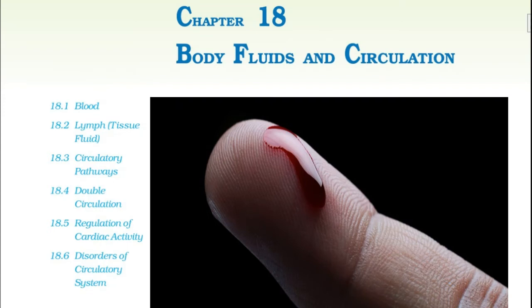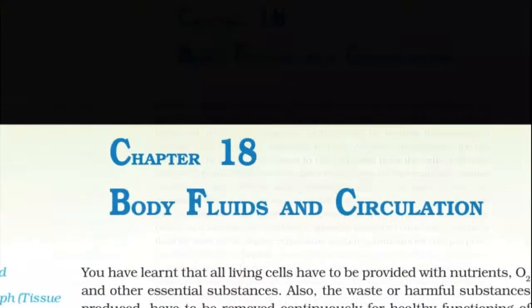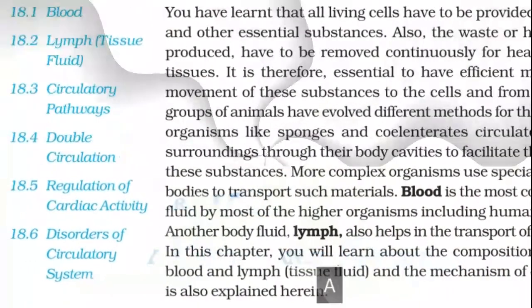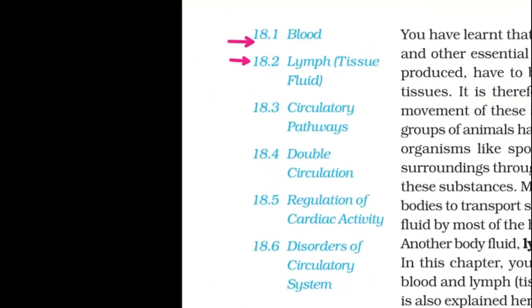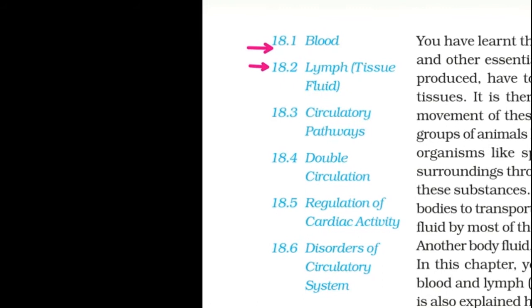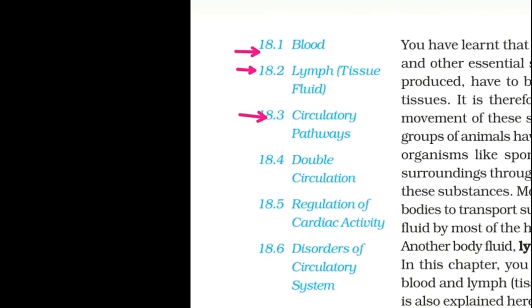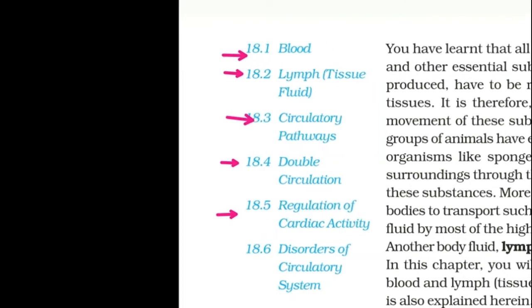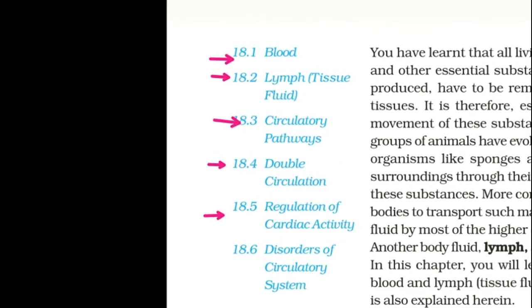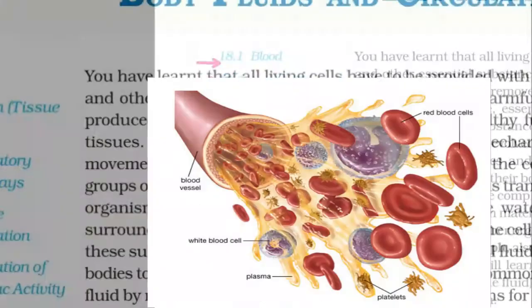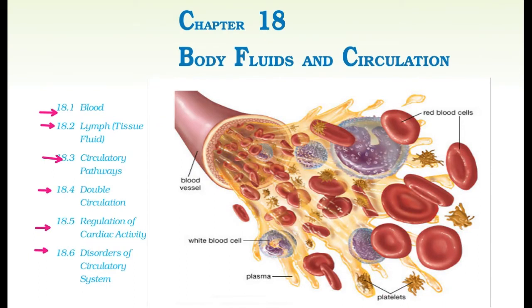As you see, we are going to discuss body fluid and circulation, and this is the 18th chapter in your book. The topics the book covers are blood, lymph, which means tissue fluid, circulatory pathway, double circulation, regulation of cardiac activity, and disorders of the circulatory system. Those are the things we're going to discuss in our chapter.